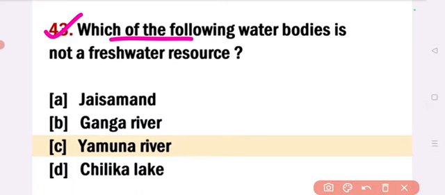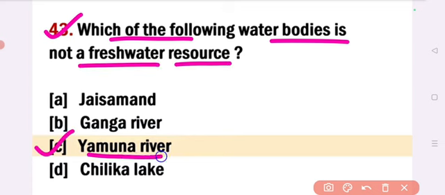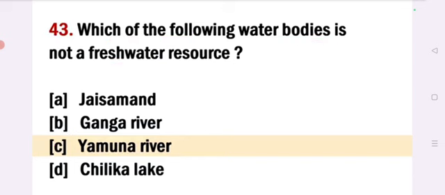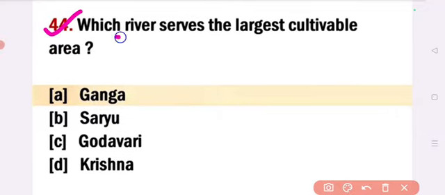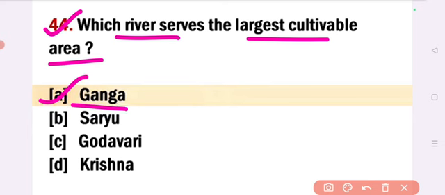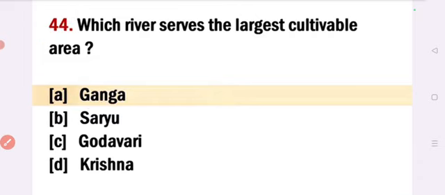Which of the following water bodies is not a freshwater resource? Answer option C, Jamuna River. Answer Jamuna River. Next. Which river serves the largest cultivable area? Answer option A, Ganga. Ganga River serves the largest cultivable area. Next.